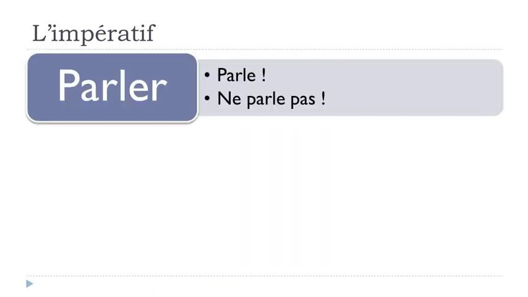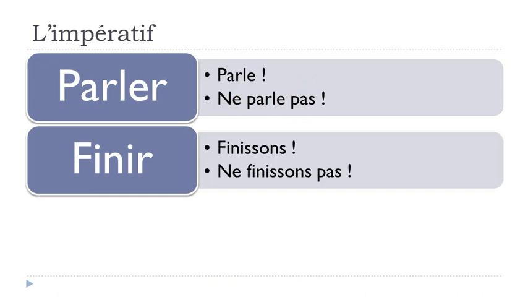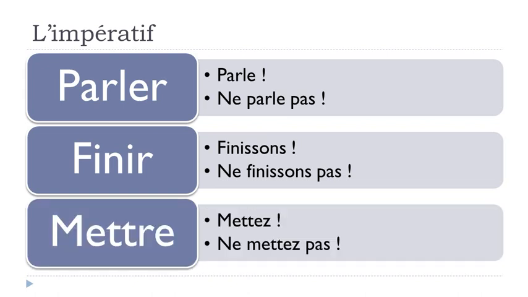So I took this parler verb, and if you have a look at it, so imperative is parle, okay? If you want to write the same sentence but at the negative form, well, it's quite easy because it will be ne parle pas, okay? So you just put your ne before the verb and then the pas after the verb, and of course you don't change the rest. Finir, finissons, ne finissons pas, okay? So same concept, ne first, then your verb, and after that, pas. And then mettre, mettez will become ne mettez pas. Okay, so it's not that difficult.